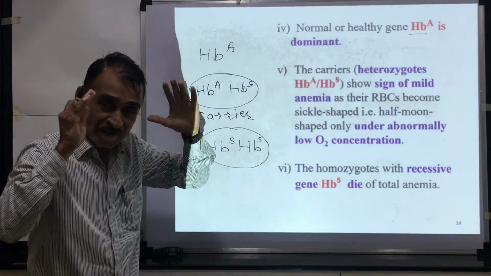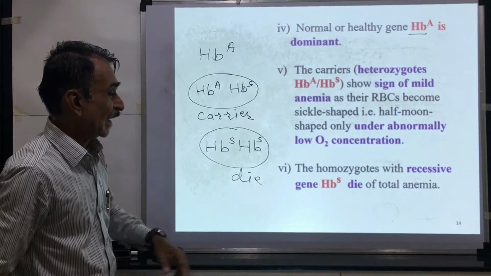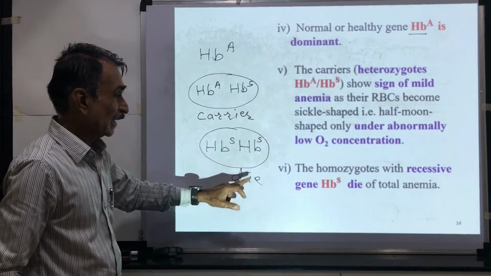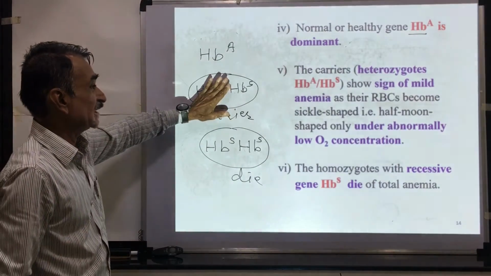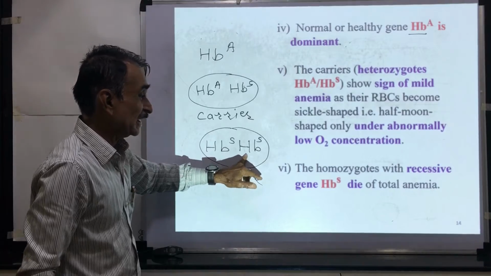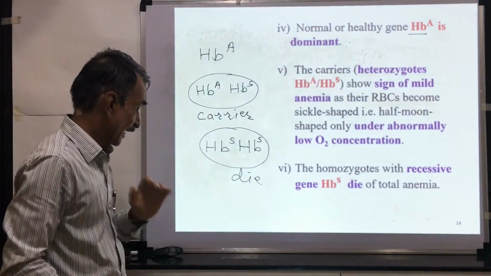When these genes come together, the organism dies. The homozygote with recessive gene HbS dies because of total anemia. In this case, there is a sign of mild anemia. But in this case, there is a sign of total anemia and this organism dies.